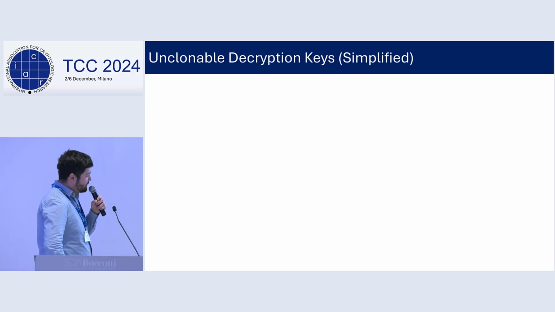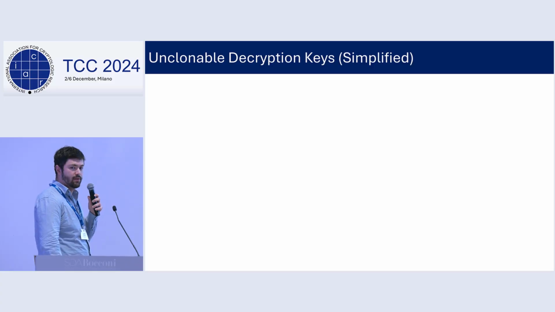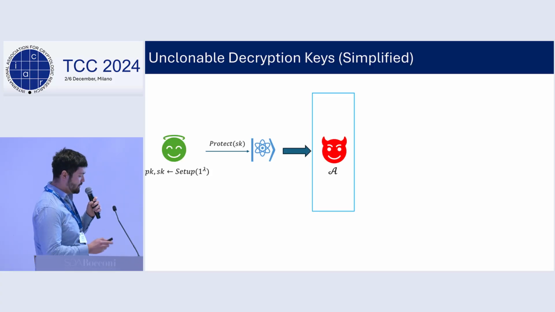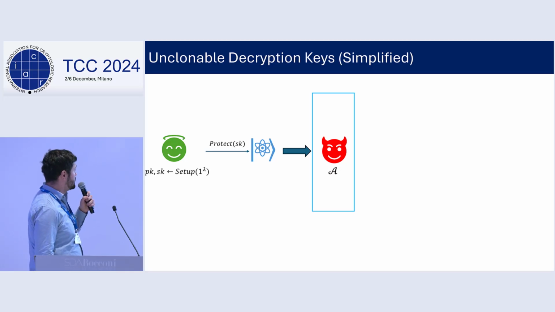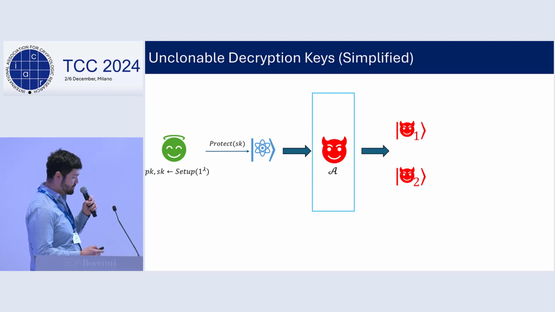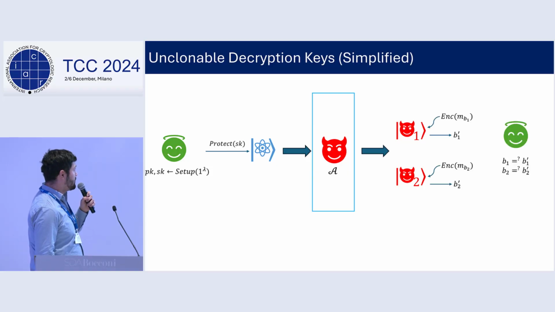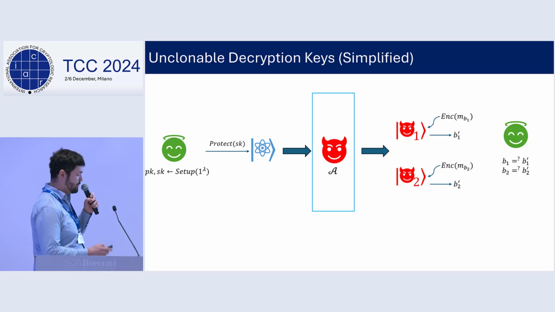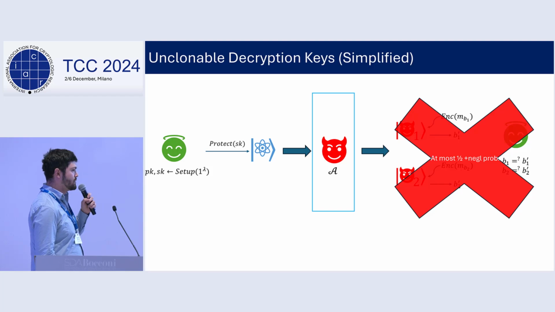Okay, and one specific case of this definition is unclonable decryption keys. In this case, we are thinking of copy protecting the decryption key of a PKE scheme. So the challenger samples the quantum encoding of the secret key and gives it to the adversary, and the adversary creates two pirates, and the pirates receive challenge ciphertexts, encryptions of either M0 or M1, and they try to guess which case it is. We require that they can do so simultaneously with probability at most 1/2 plus negligible.